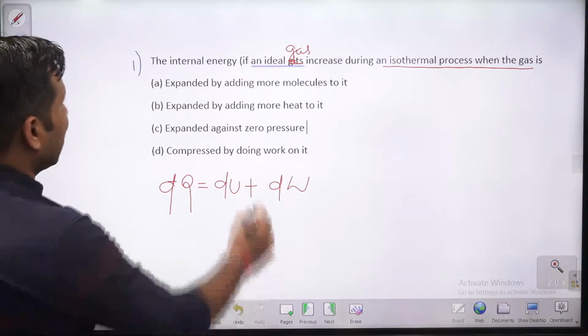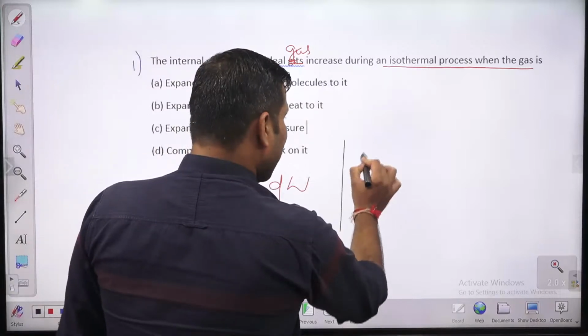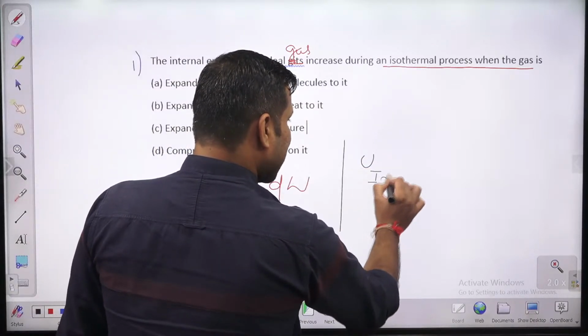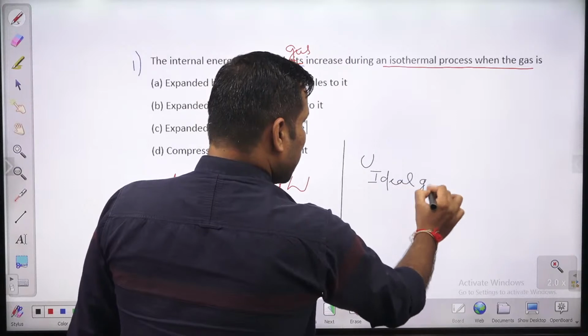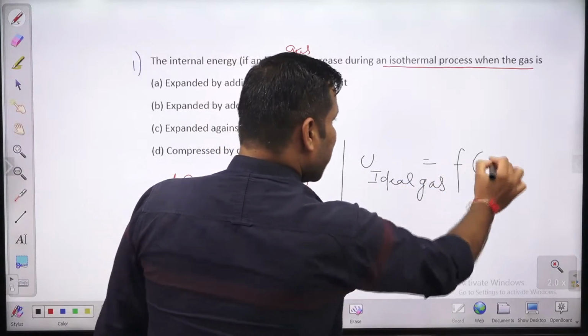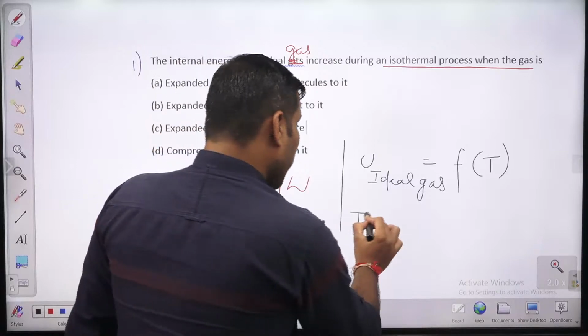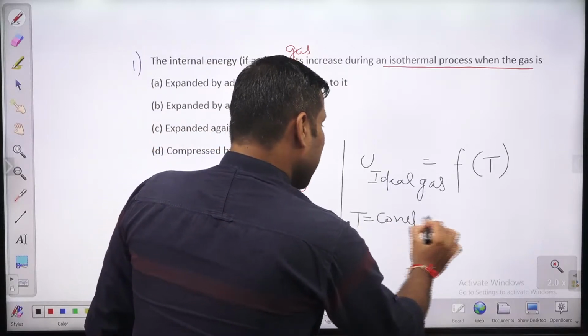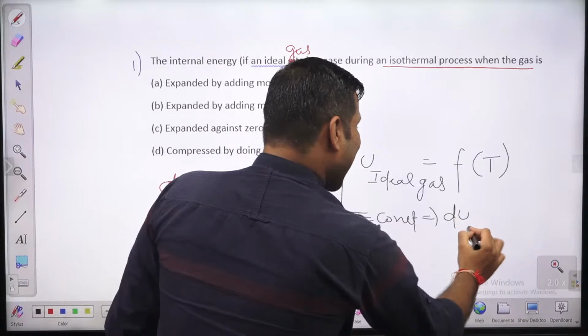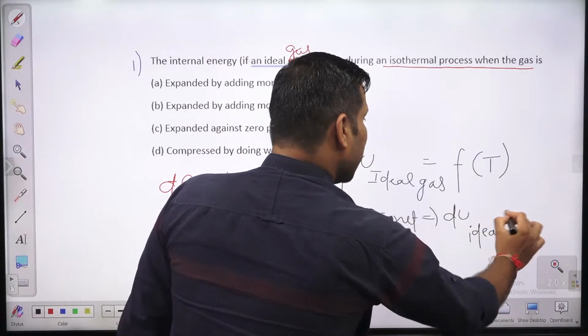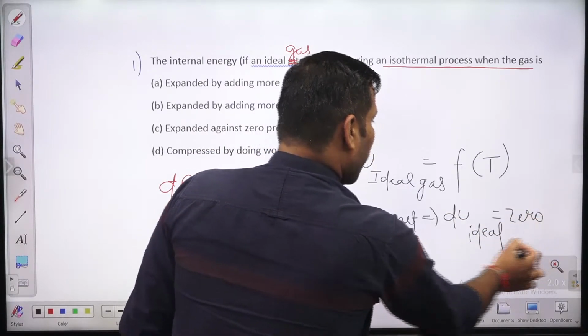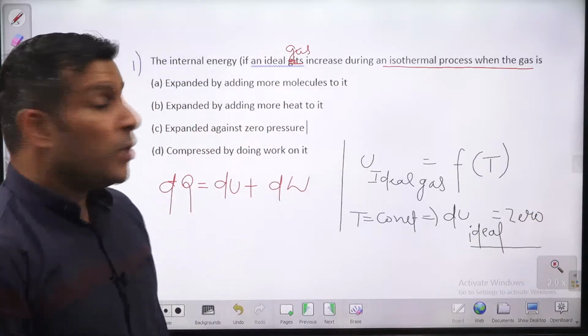For an ideal gas, internal energy is a function of temperature only. So if temperature is constant, the change in internal energy of an ideal gas will be zero. There will be no change in the internal energy.